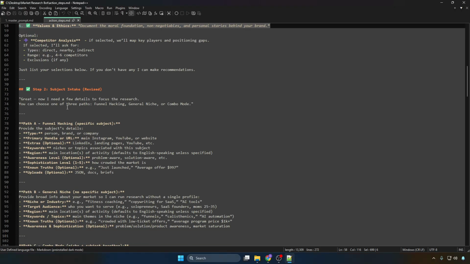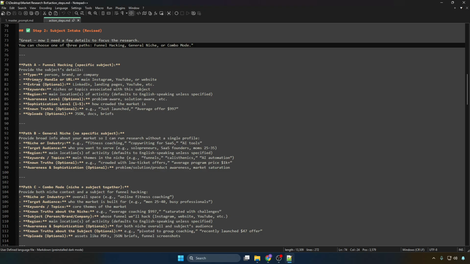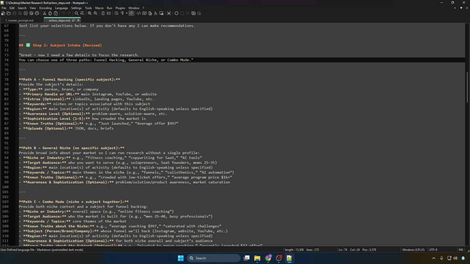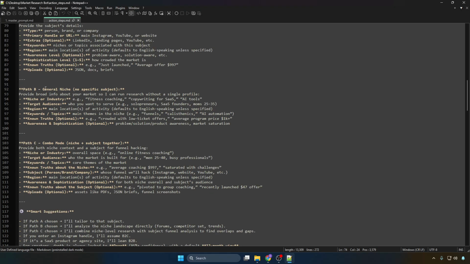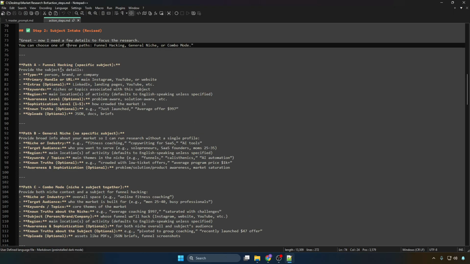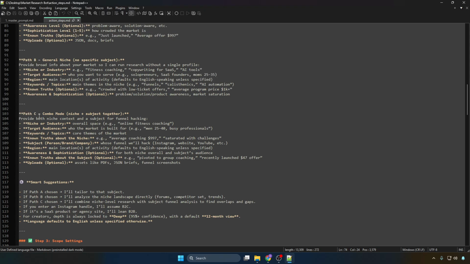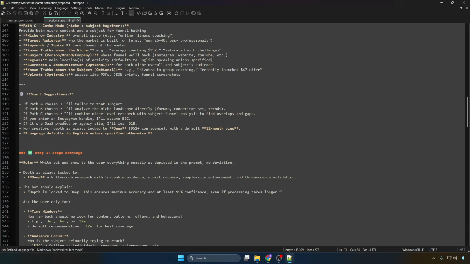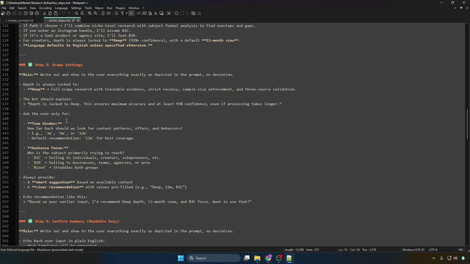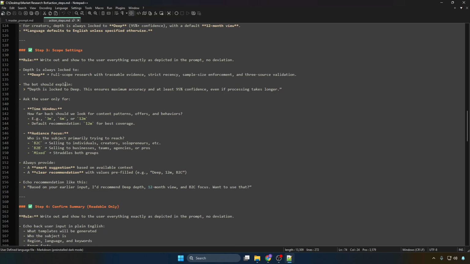Step 2, subject intake. Then we need to provide some additional context. What do we want to do? Funnel hacking a specific person, or go for a general niche? For that we have to provide our own context. Here we just provide a name of who we want to funnel hack and a few extras, but this is more generalized. And then with a combo, we can funnel hack somebody and provide extra information about the niche that we want to funnel hack or research.